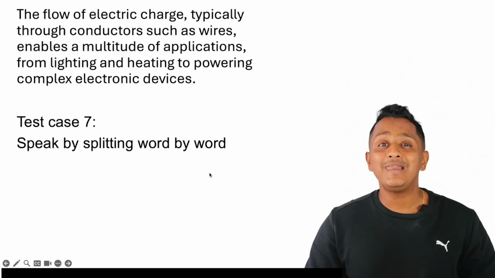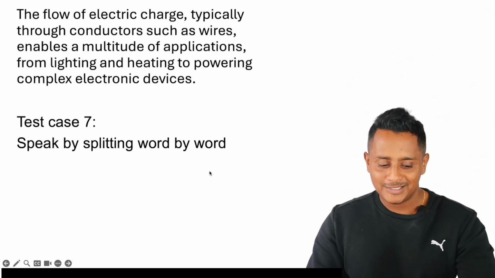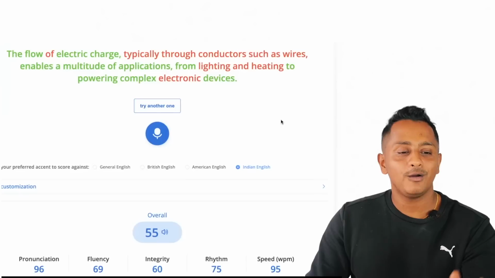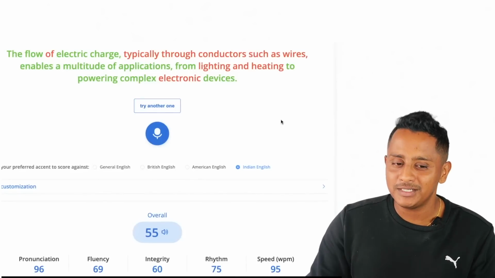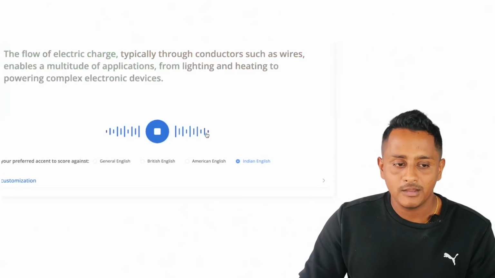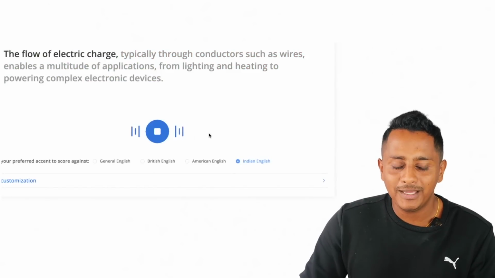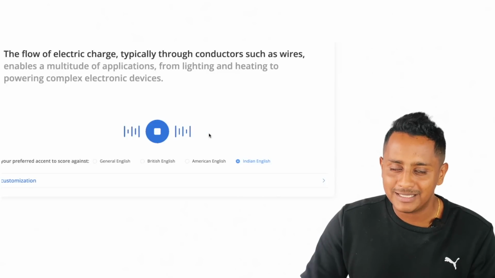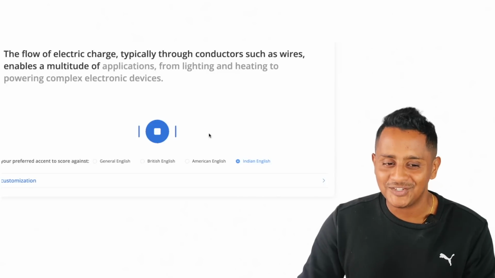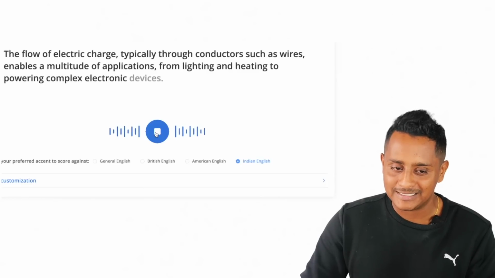Speak by splitting word by word like this, like the way I did. So we're gonna check that out as well. Alright, so we will try splitting the words and try doing it right now. Let's check that out. The flow of electric charge, typically through conductors such as wires, enables a multitude of applications from lighting and heating to powering complex electronic devices.